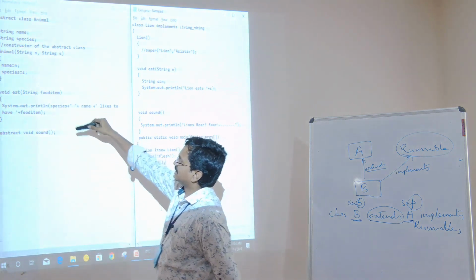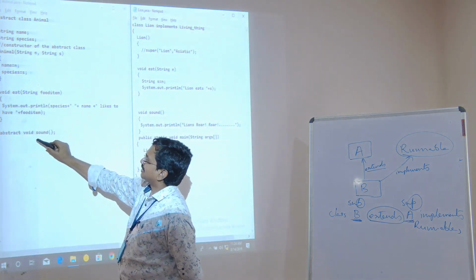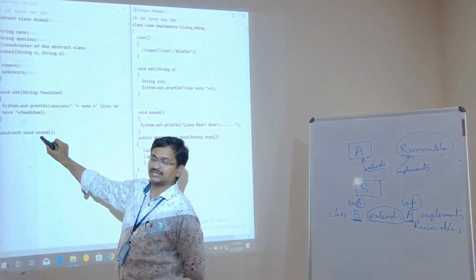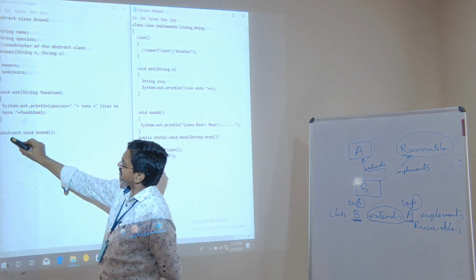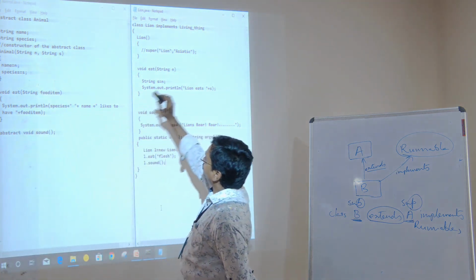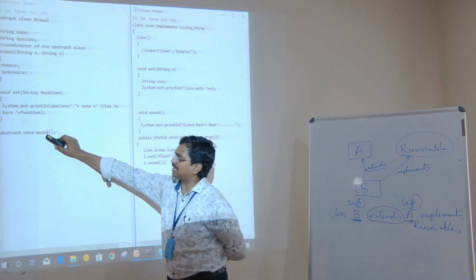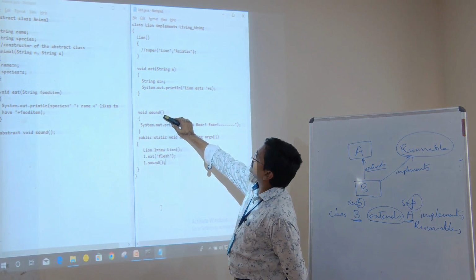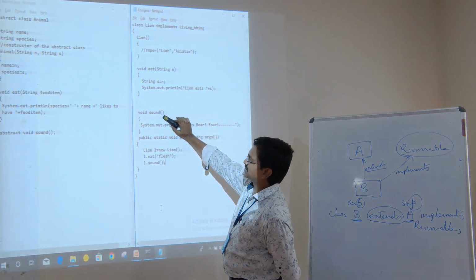For eat, there is a return type void, but for the sound method, there is the abstract keyword. Whenever we place an abstract keyword before any method, that should be there in the subclass also. The way we have it here, we should have the same method signature in the subclass. Here also there is void sound.